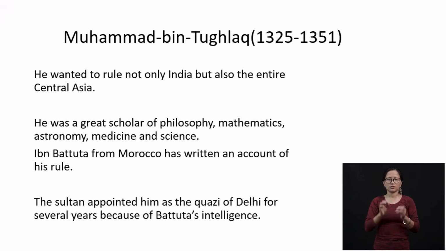Ibn Battuta from Morocco has written an account of his rule, and the Sultan appointed him as the Qazi of Delhi for several years because of Battuta's intelligence. So Ibn Battuta is one who has given a beautiful account of Muhammad bin Tughlaq's reign, and he was so well versed in writing that even the Sultan appointed him as the Qazi. So Qazi is basically a religious priest. Everyone who is scholarly is appointed as the Qazi, especially if he knows more about religion.